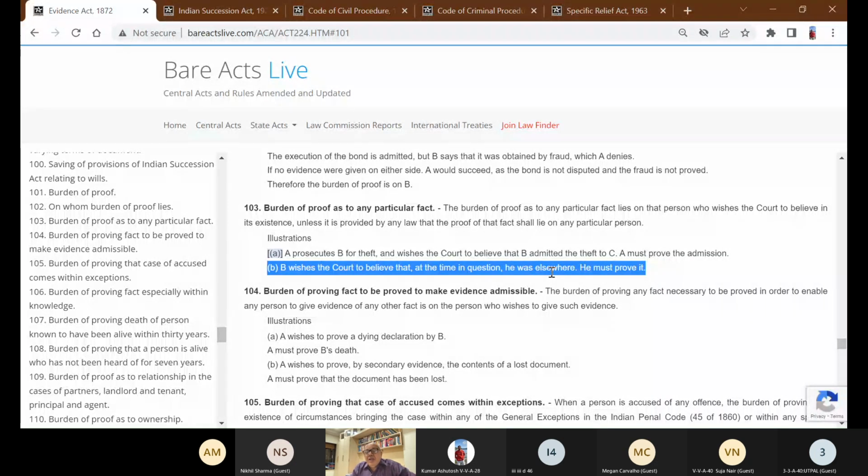Whether the previous suit was filed by your father, grandfather, that you have to prove before the court of law. The other side may take up the plea: he is a fictitious person. He was a servant working in the family and he is falsely claiming to be his son. So all these issues will come up inside the court. So under 103 it will shift.